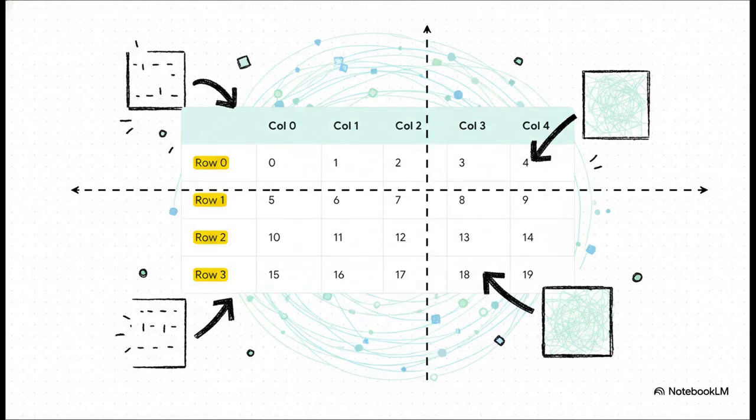We're going to use this exact 2D array for all of our slicing examples, so go ahead and burn this grid into your memory. It was made with this bit of code here, np.arange(20).reshape(4, 5). All that's saying is, hey NumPy, give me the numbers from 0 to 19, and then arrange them into a grid that has 4 rows and 5 columns. That's it. Get familiar with it because we're about to pull it apart.